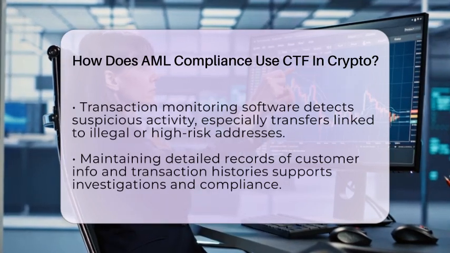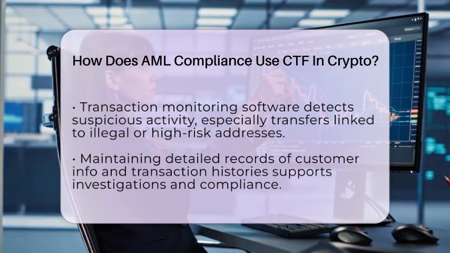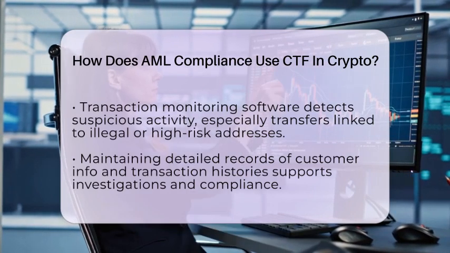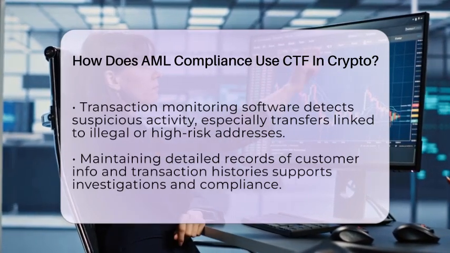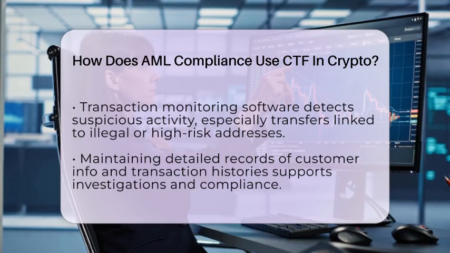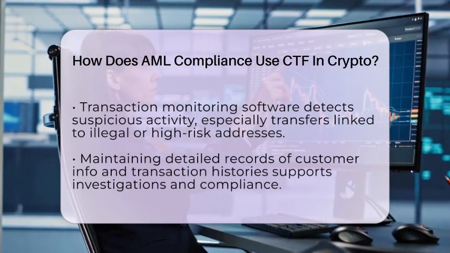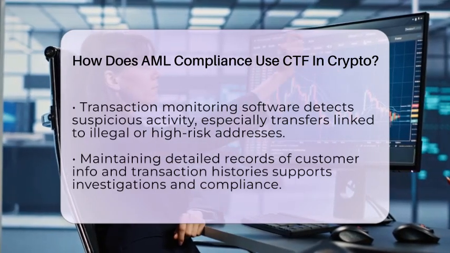Maintaining records of customer details and transaction histories is another important part. These records support investigations and help regulators ensure compliance. If authorities find a link to terrorism or money laundering, they can trace the flow of funds back to the source. Centralized exchanges, which act as middlemen, usually enforce these rules more easily.